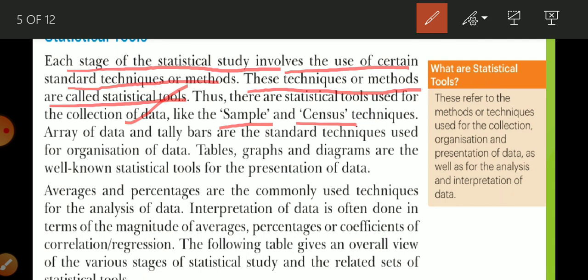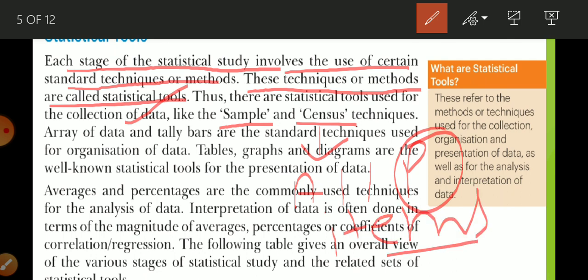Census means when we are going to ask all people, and in statistics we never write people, we always write items. What do we write? Items. So when we are going to talk to all people, meaning we are going to talk to all items, then it is known as the census technique. Now, if you are going to talk to a few people or a few items, then it is known as the sample method.